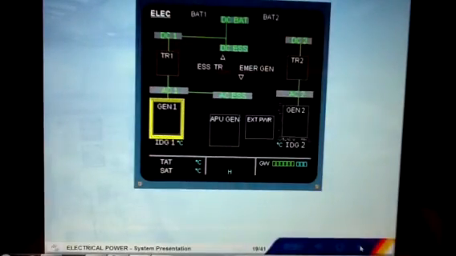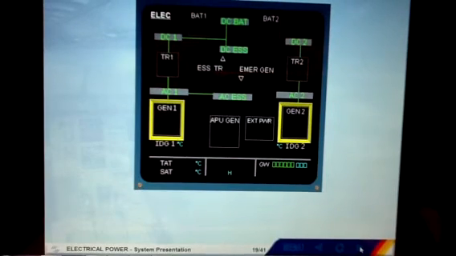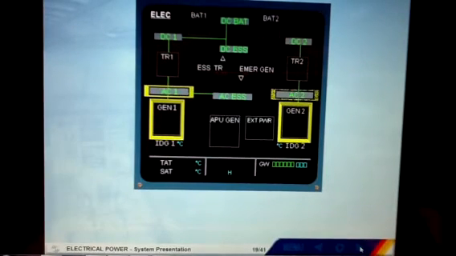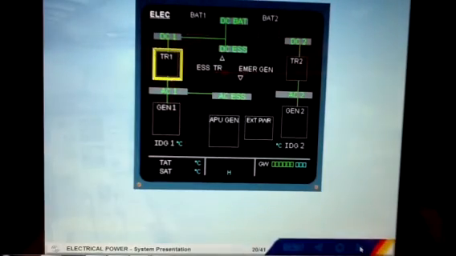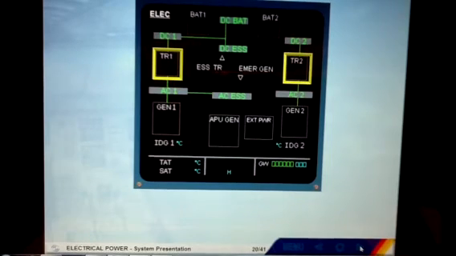Gen 1 and Gen 2 supplying AC bus 1 and AC bus 2. TR1 and TR2 supplying DC bus 1 and DC bus 2.